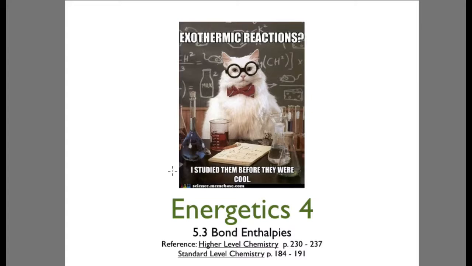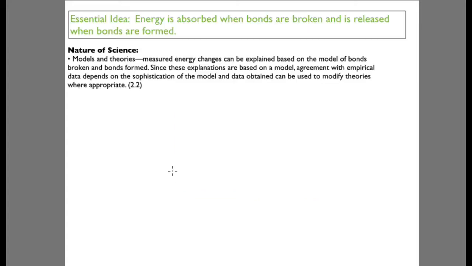Energetics for bond enthalpies. The essential idea: energy is absorbed when bonds are broken and is released when bonds are formed. Nature of science, models and theories. Measured energy changes can be explained based on the model of bonds broken and bonds formed. Since these explanations are based on a model, agreement with empirical data depends on the sophistication of the model, and data obtained can be used to modify theories where appropriate.